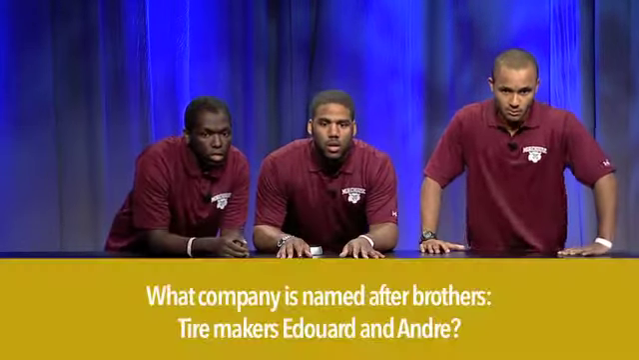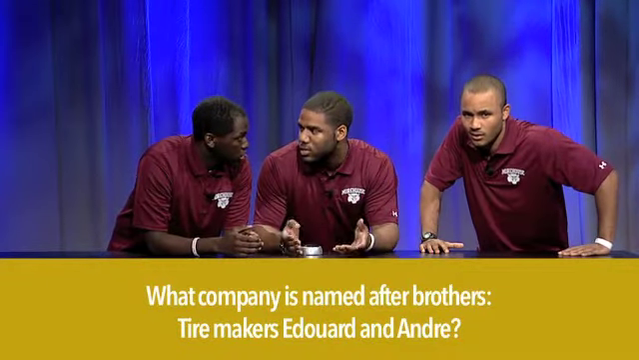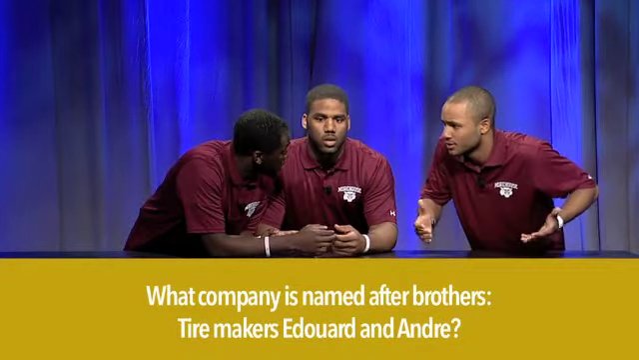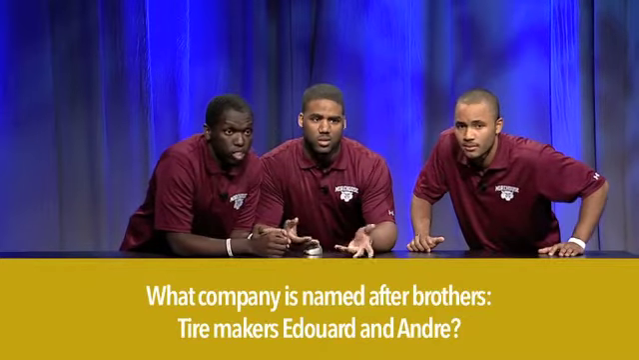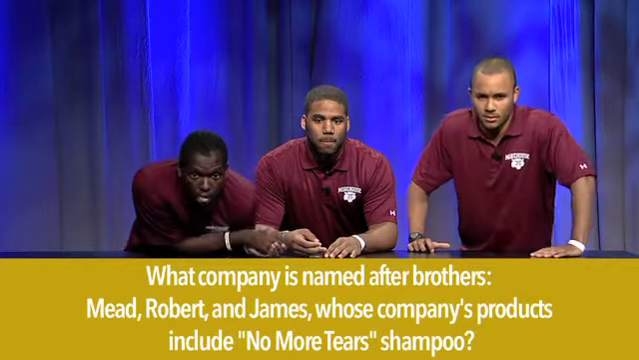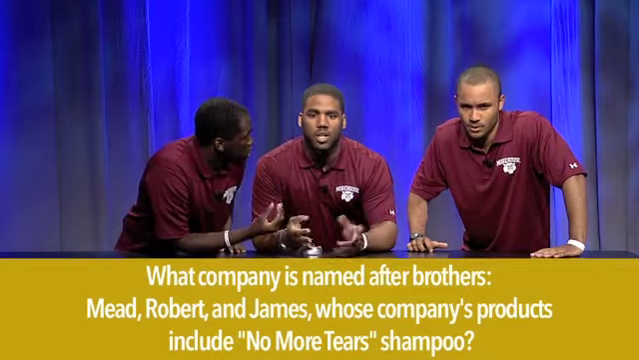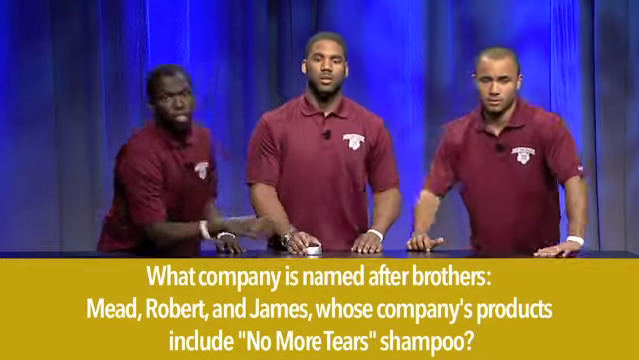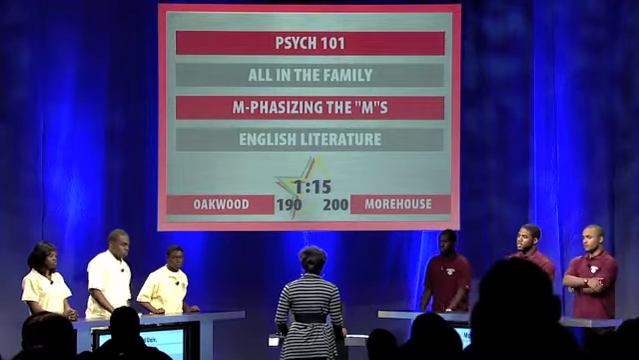For 10 points apiece, what company is named after brothers? First, tire makers Edward and Andre. Michelin. That's correct. And second, Mead, Robert, and James, whose company's products include Johnson & Johnson. That's correct for all 20. Category Morehouse: Emphasizing the M's.